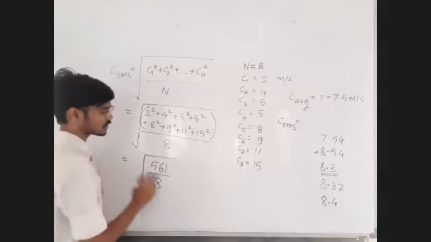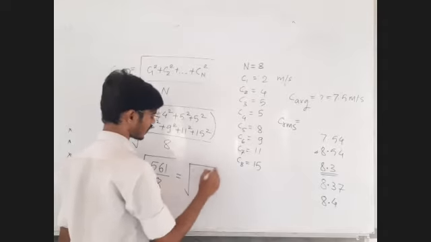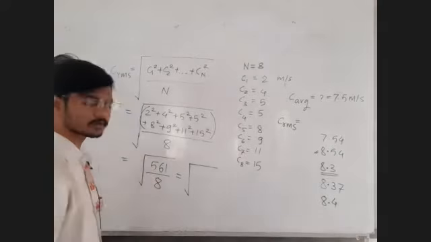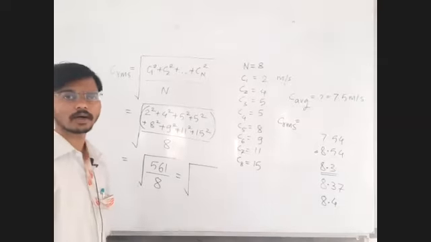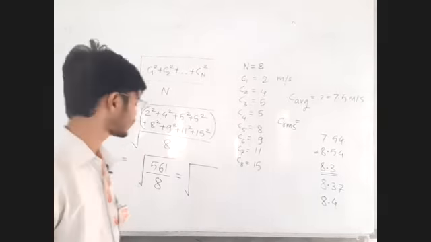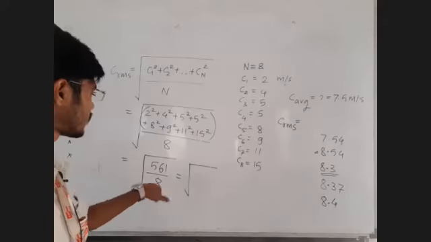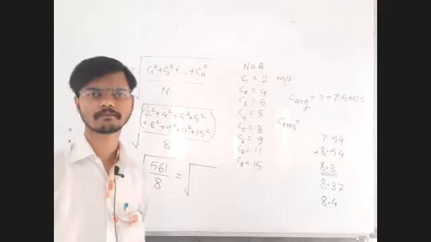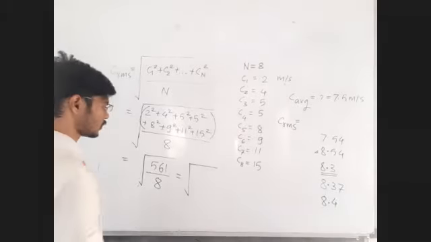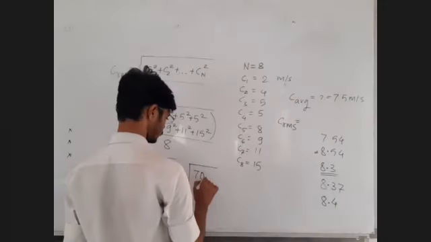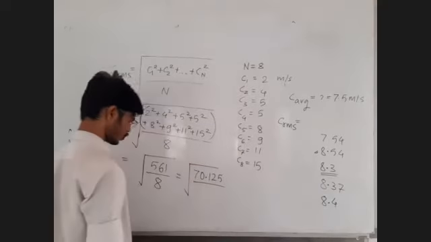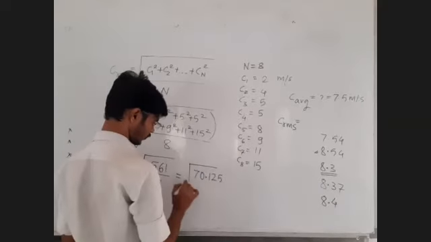These kinds of simple additions, we should not make any silly mistake. Now what is this division upon 8? You should certainly be able to divide by it. Accuracy to the 2 digits. Sarth is saying 70.12. Everyone, calculate it and tell me what is 561 upon 8. 70.125. Good. 70.125 accuracy to 3 digits, that is also no problem. So now we have to find the square root of this.